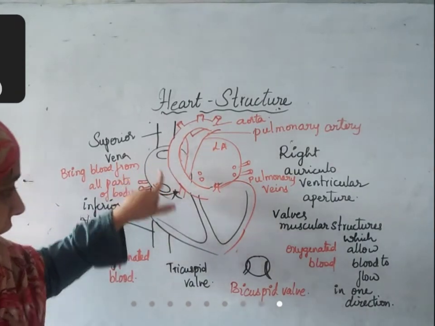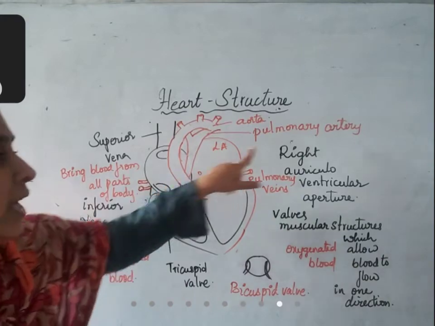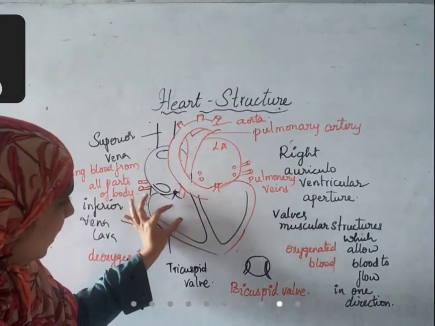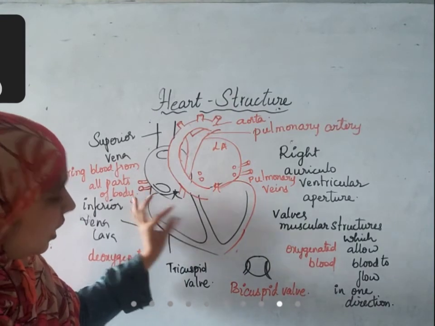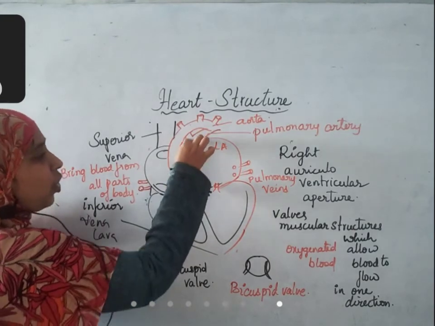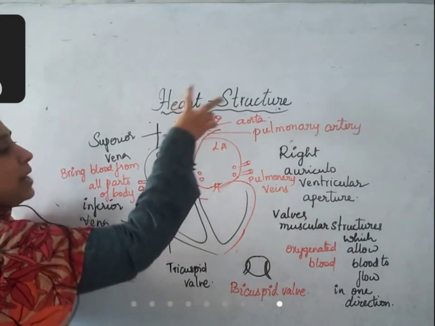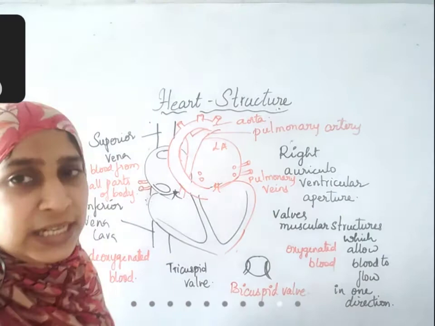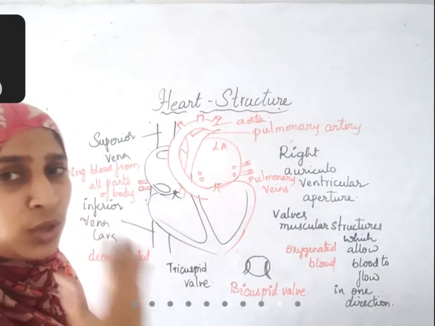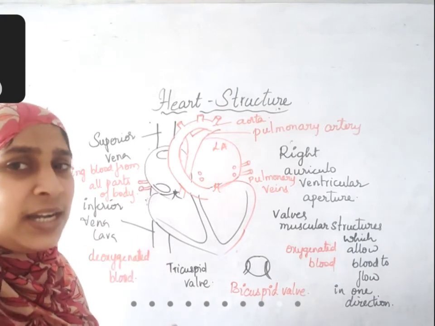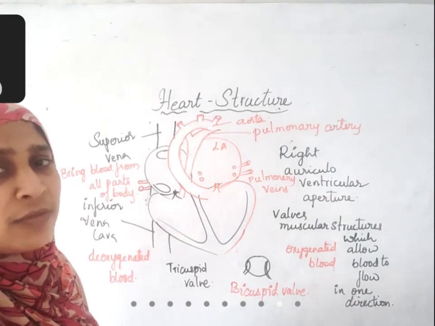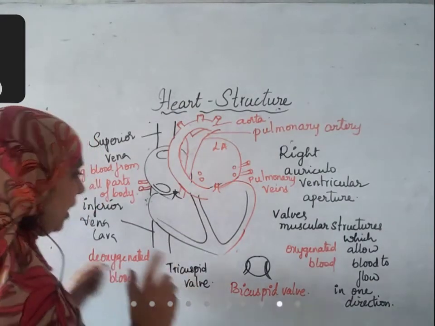From the right auricle, through a small hole called the right auriculoventricular aperture, blood enters into the right ventricle. From the right ventricle, through a blood vessel called the pulmonary artery, blood goes into the lungs. At the lungs, the carbon dioxide present in the blood enters into the lungs and the oxygen present in the lungs enters into the blood.